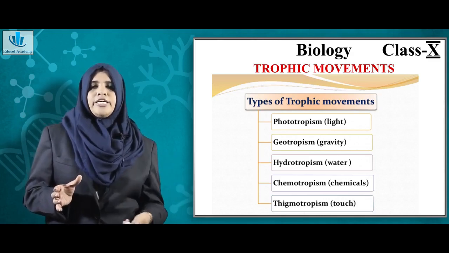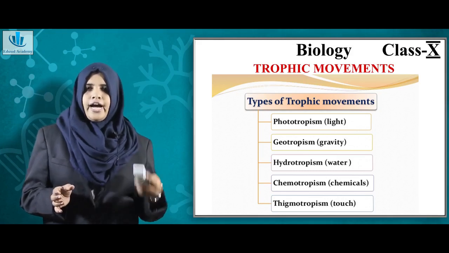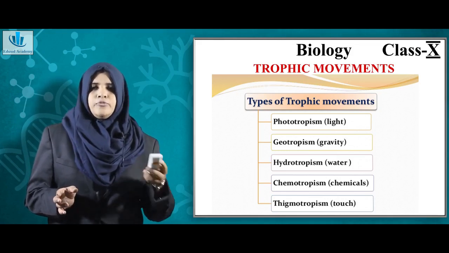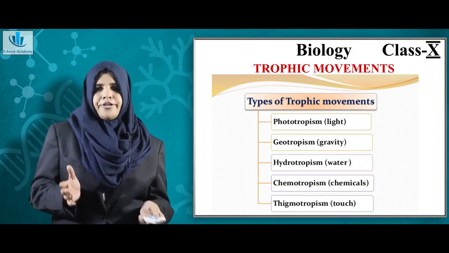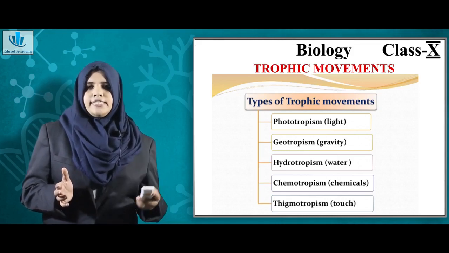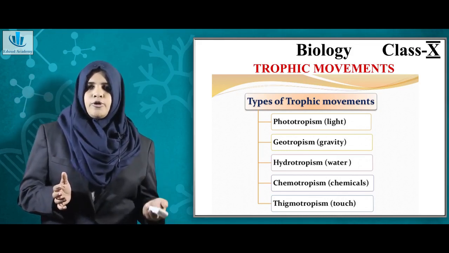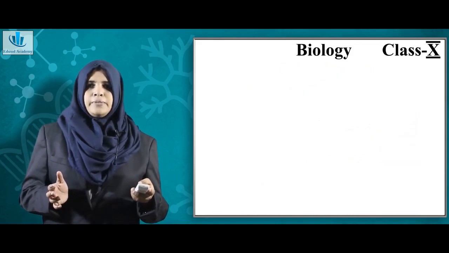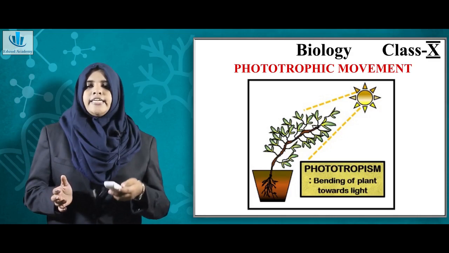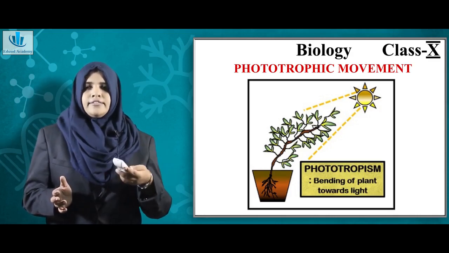Geotropism is the movement towards gravity. And hydrotropism is the term associated with water, and it is a movement in response to water. Chemotropism is a movement in response to certain chemicals, and thigmotropism in response to touch. We will see examples. Tropic movement, you can see in the figure that the root of the plant, the shoot